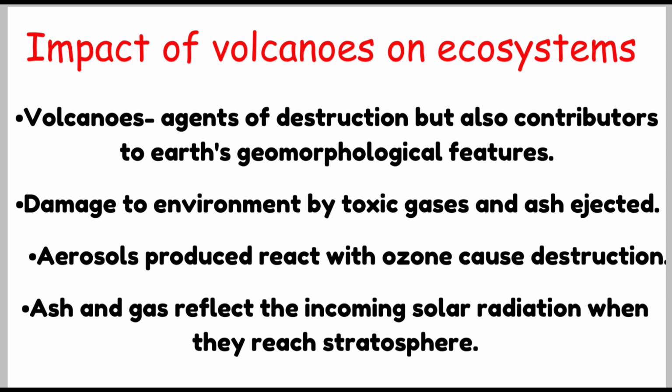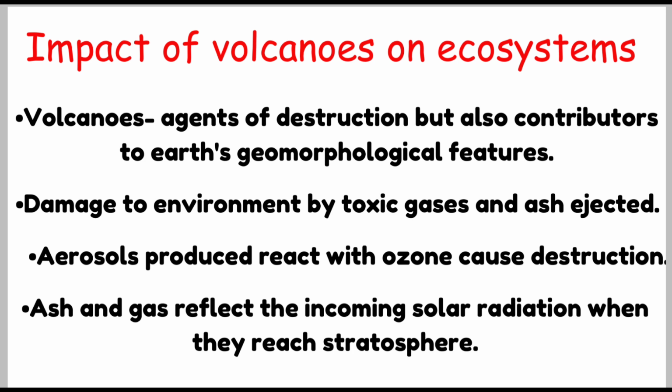Volcanic ash and gases can sometimes reach the stratosphere where they reflect the incoming solar radiation and absorb the outgoing land radiation, leading to the cooling of Earth's temperature. Volcanic eruptions can sometimes affect the river flow pattern.